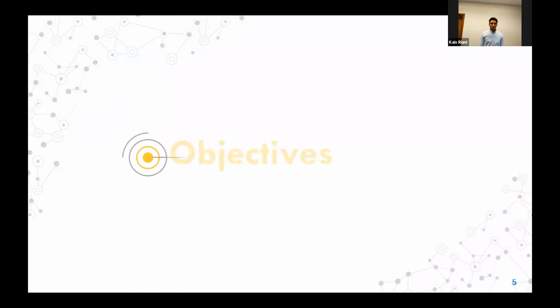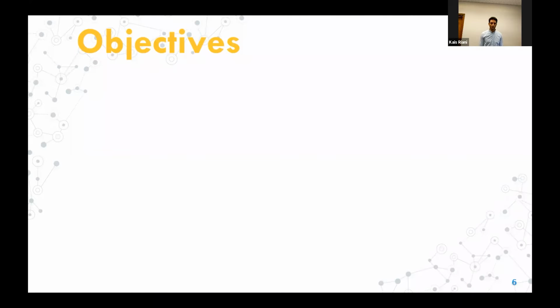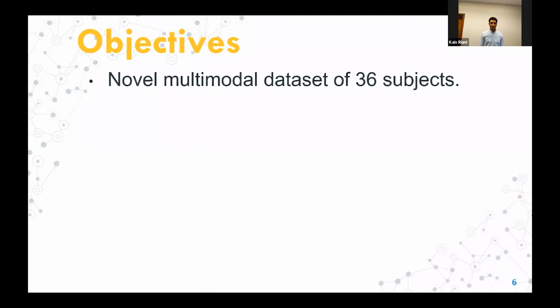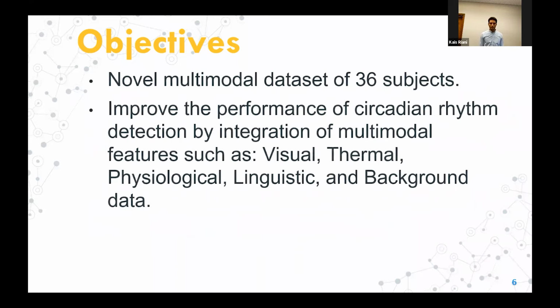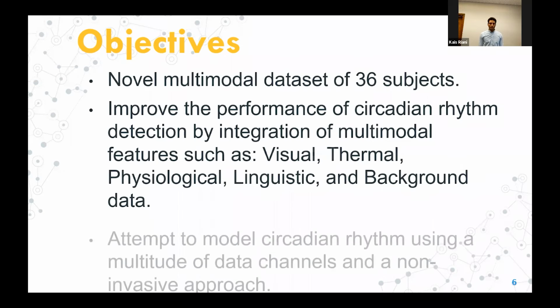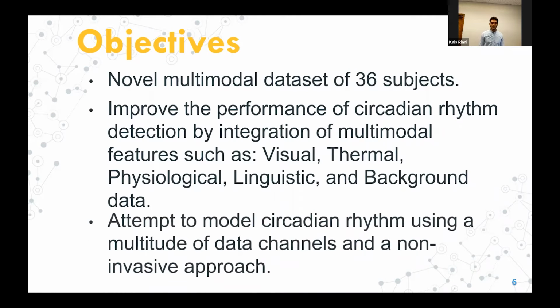Moving on to objectives. In order to detect circadian rhythm, we set three main objectives. First of all, collect a novel multimodal dataset of 36 subjects. Secondly, we aim to improve the performance of circadian rhythm detection by integration of multimodal features such as visual, thermal, physiological, linguistic, and background data. Finally, our research is an attempt to model circadian rhythm using a multitude of data channels and a non-invasive approach.